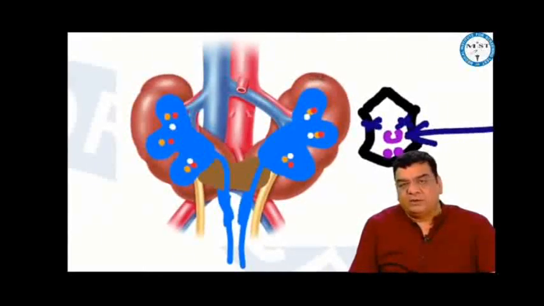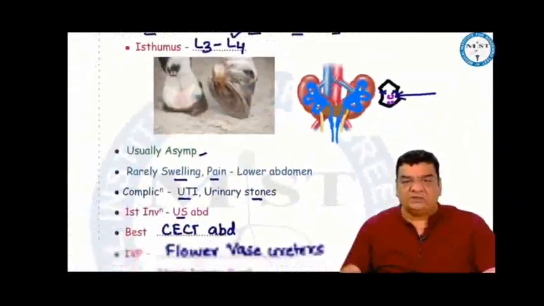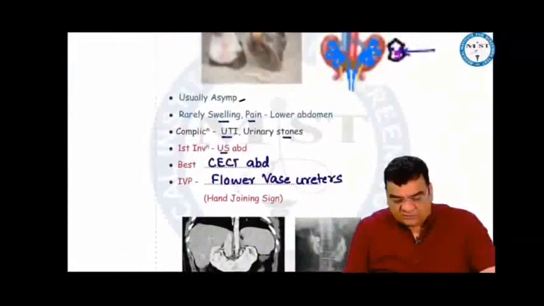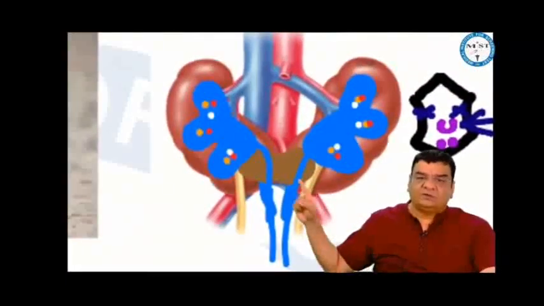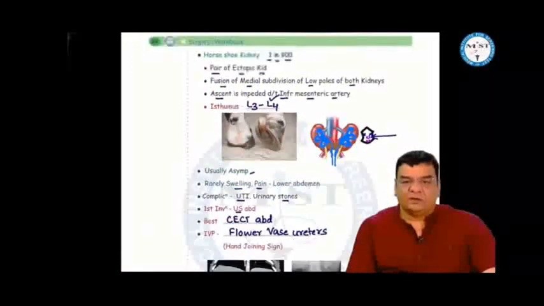First investigation, if there is swelling and pain in the lower abdomen, we do ultrasound. Ultrasound will tell us that both the kidneys are fused in the midline, especially the lower poles. We do a CECT, and that is the investigation of choice. So this is how horseshoe kidney looks on a CECT. When we are giving the contrast, either on CT or IVP, sometimes we can find flower vase ureters, also called the hand joining sign. In the treatment, for UTI we give antibiotics, for stones we remove the stones.